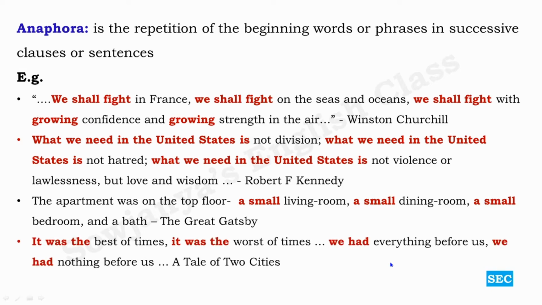It was the best of times. It was the worst of times. We had everything before us. We had nothing before us. So this is the extract taken from A Tale of Two Cities by Charles Dickens. So it was the is repeated here. It was the best of times. It was the worst of times. And here we had everything before us and we had nothing before us. So these are kind of contradictory ideas. It was only the best of times, worst of times, and we had everything before us and nothing before us. So these are two contradictory ideas.